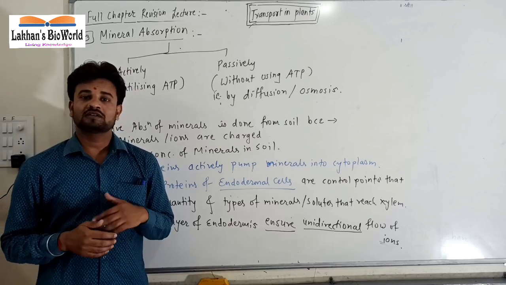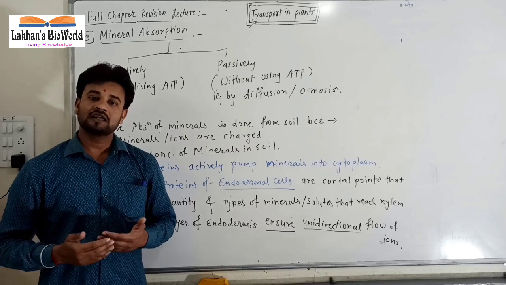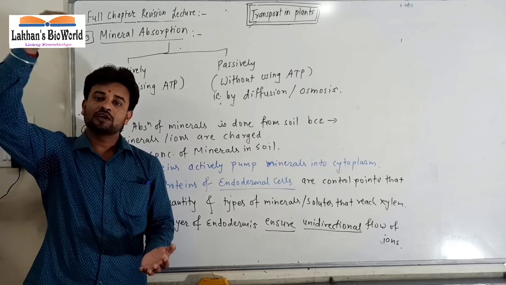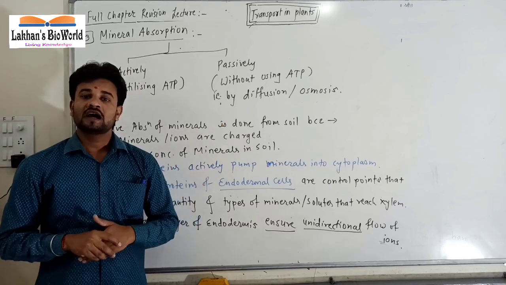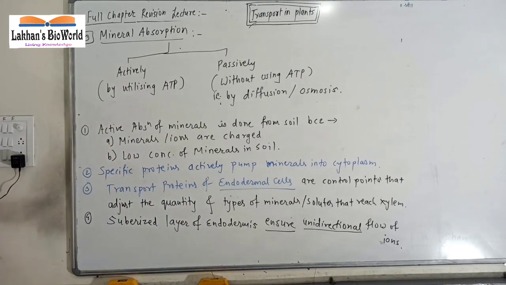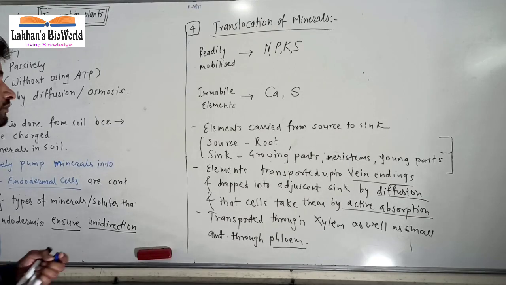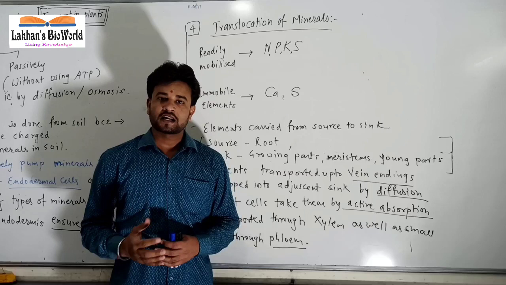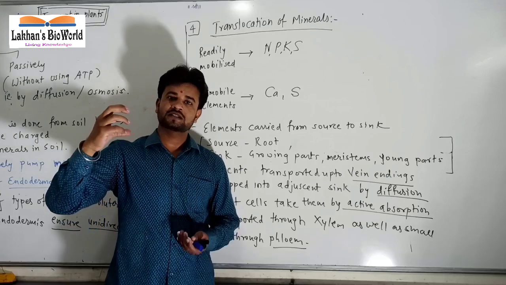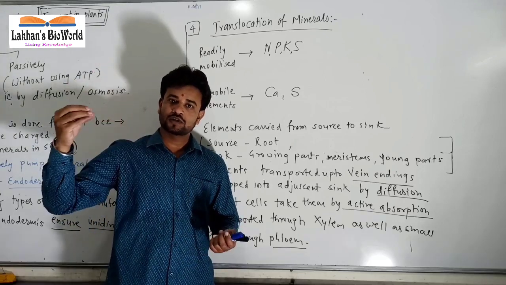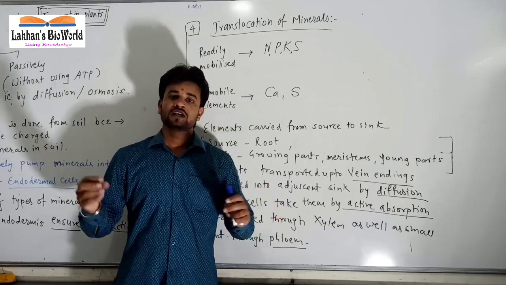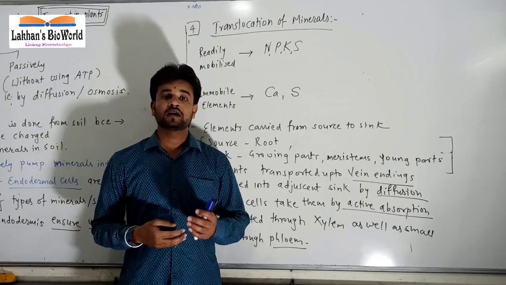along with the sap, and the ascent of sap, again, will be due to transpiration. So in this way minerals up to the leaves, up to the growing parts, are transported along with water in xylem. These minerals are then translocated to various parts of the plant body wherever they are required. For example, growing parts such as apical meristem, young leaves, young fruits, and the new branches where they are arising.